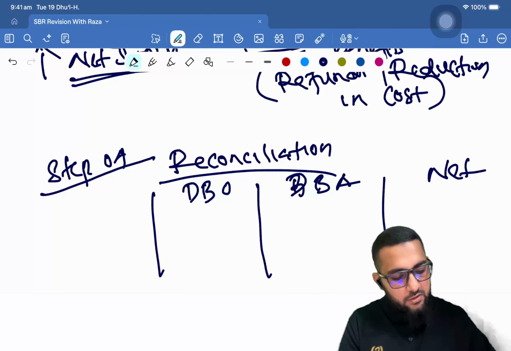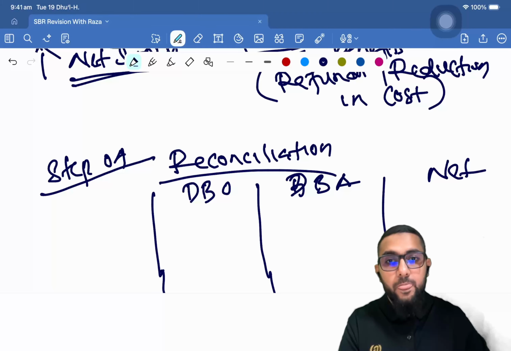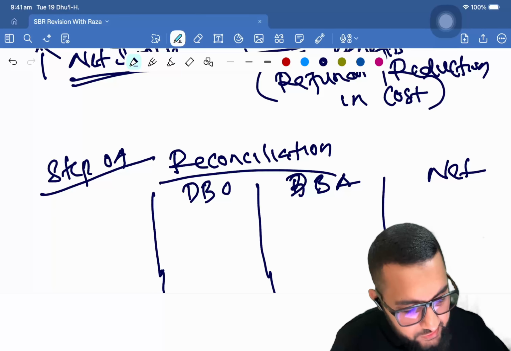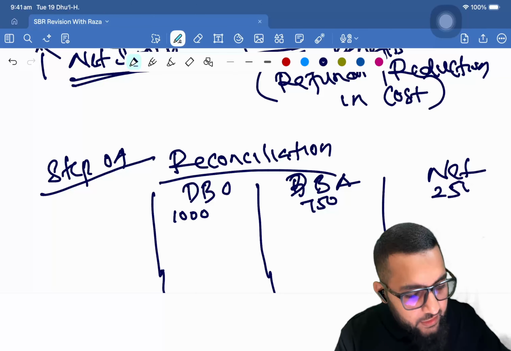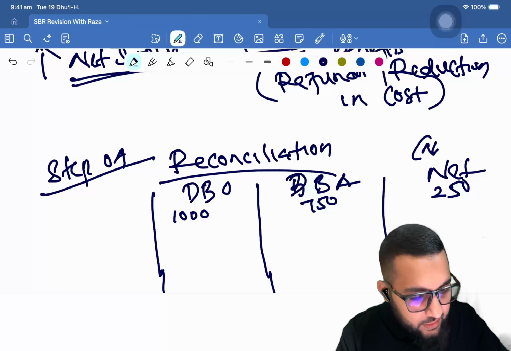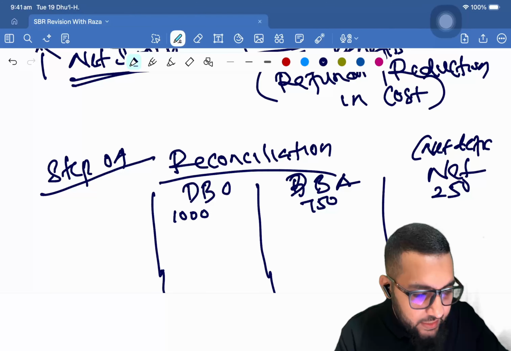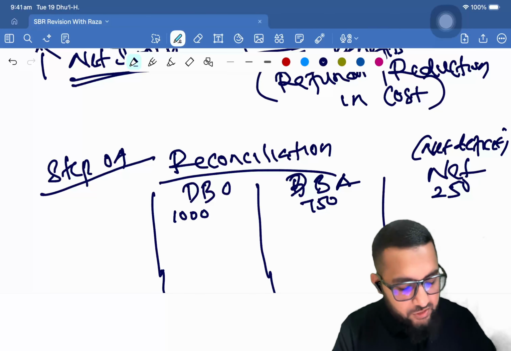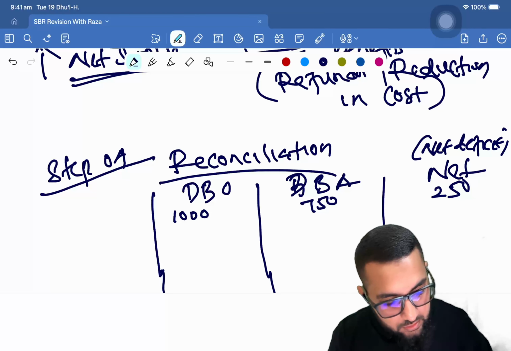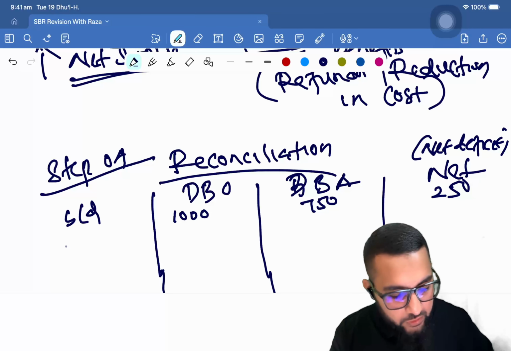Okay, and you reconcile that. Now let's give these figures. 1,750,000. So net position is 250. We know it's a net deficit. Net deficit meaning anything that increases the obligation is going to increase the net position. Okay, so that's brought forward.